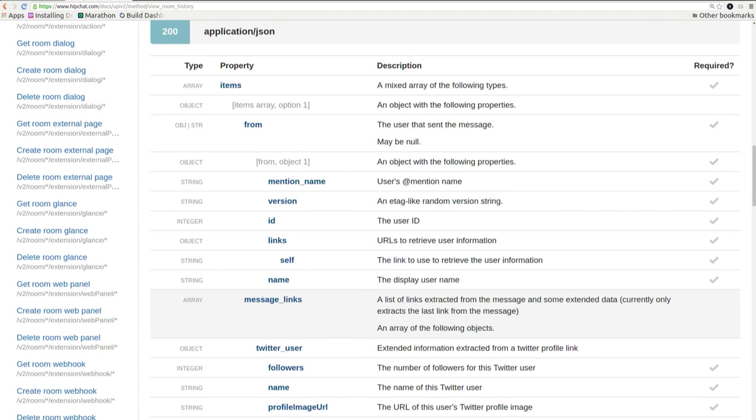If we take a look at the payload for this API, this stuff here, not a lot of history in there. I see @ mentions. I see some link names. I see user IDs. I see a Twitter user. Not sure what that is. There's a whole bunch of stuff in here that is not related to history.